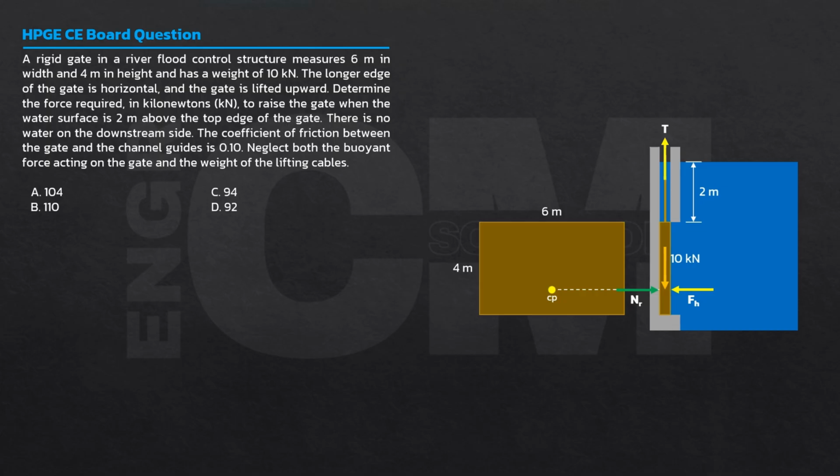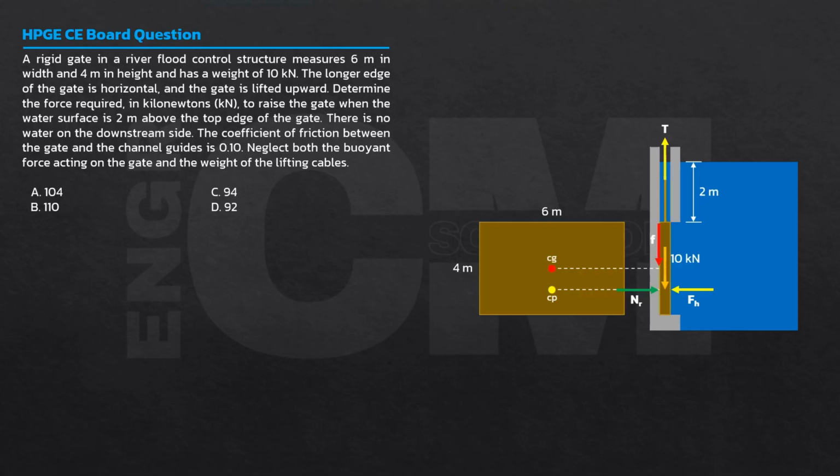Since pinipilit siyang iangat pataas and there is friction between the gate and the channel guide, meron tayong friction dito, resistance to the force. Friction is a resistance to the force. So as you can see, in this free body diagram, you can solve for T, yung force needed to pull the gate, by summation of forces vertical. Klaro, ang T is equal to 10 kilonewtons plus the maximum available friction yung ating gagamitin.